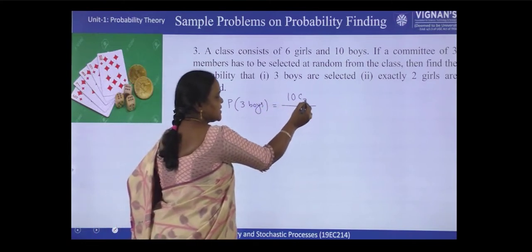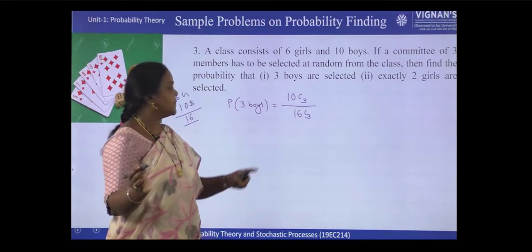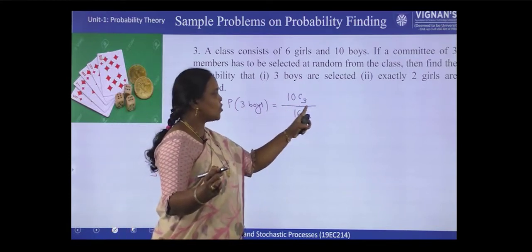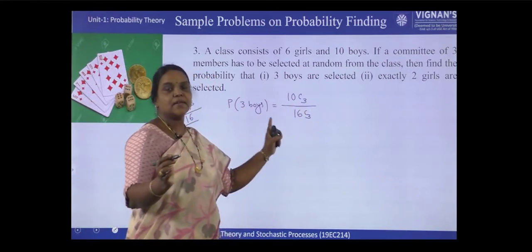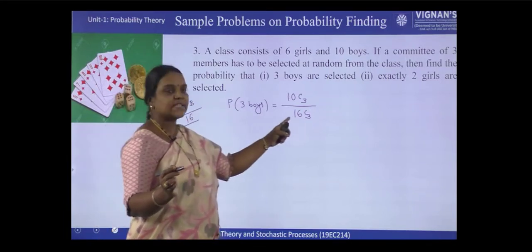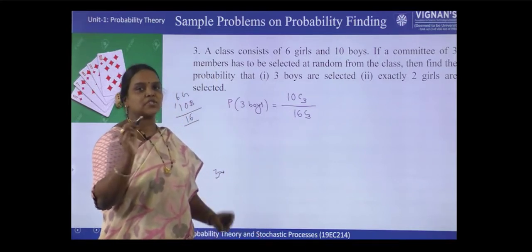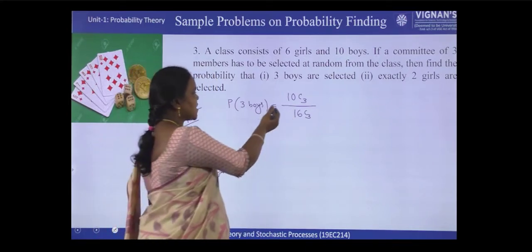Out of 10 boys, we can select 3 boys in 10C3 number of ways. So 10C3 by total 16 students will be there because 10 boys and 6 girls. So 16C3 is the total number of selections out of 16 students. So this is the answer.